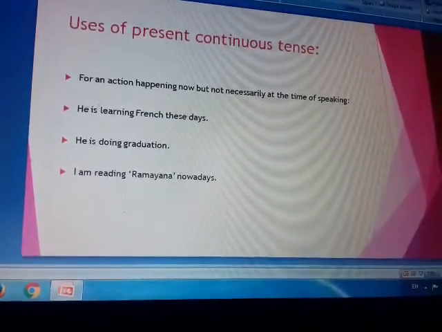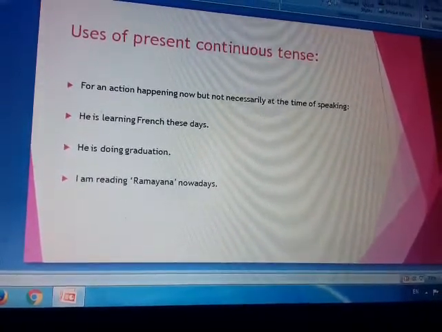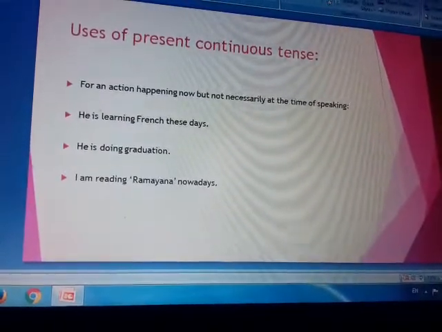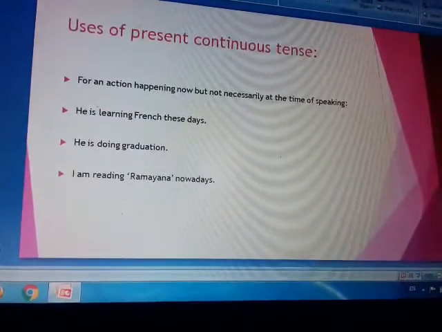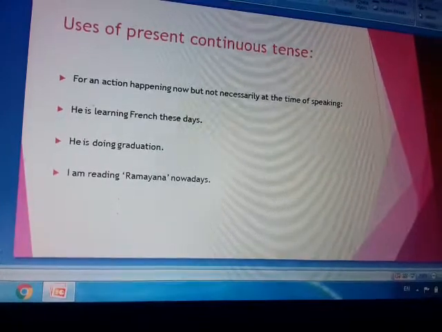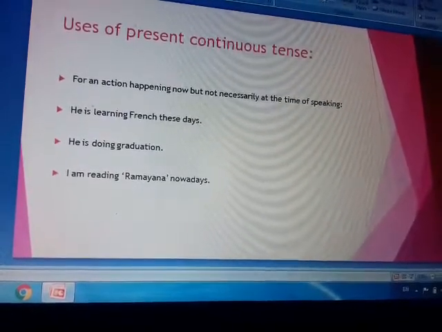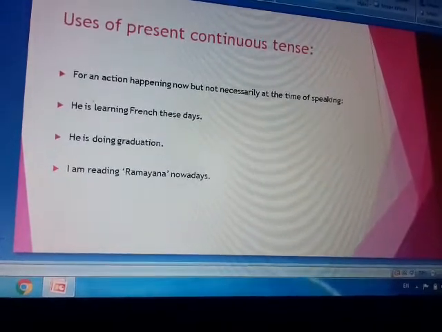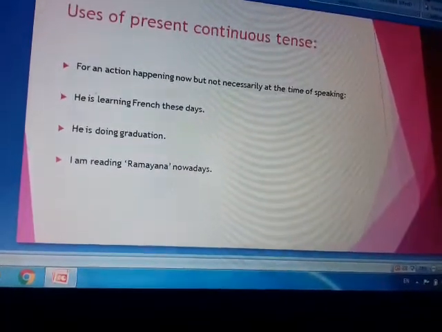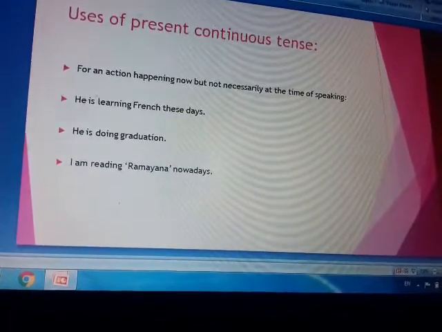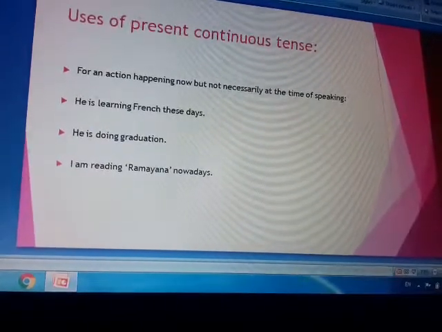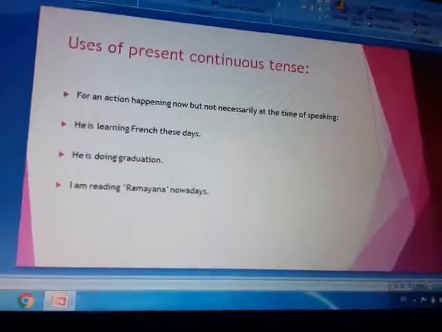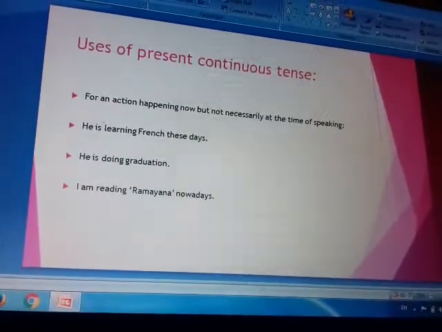He is doing graduation. Graduation takes 3 years, isn't it? But because the work is continuing in the present, so he is doing graduation, the present continuous tense. I am reading Ramayana nowadays. So not at the time of speaking he must be reading the Ramayana, but the work is continuing these days.